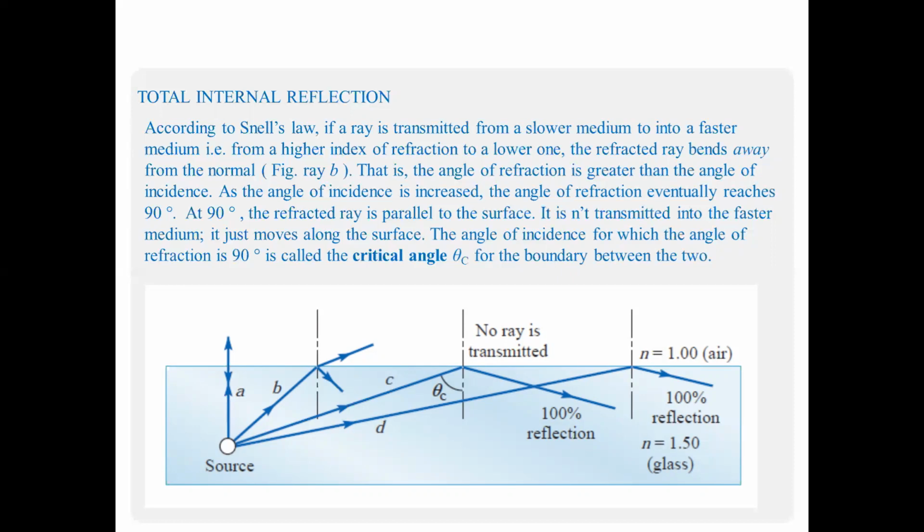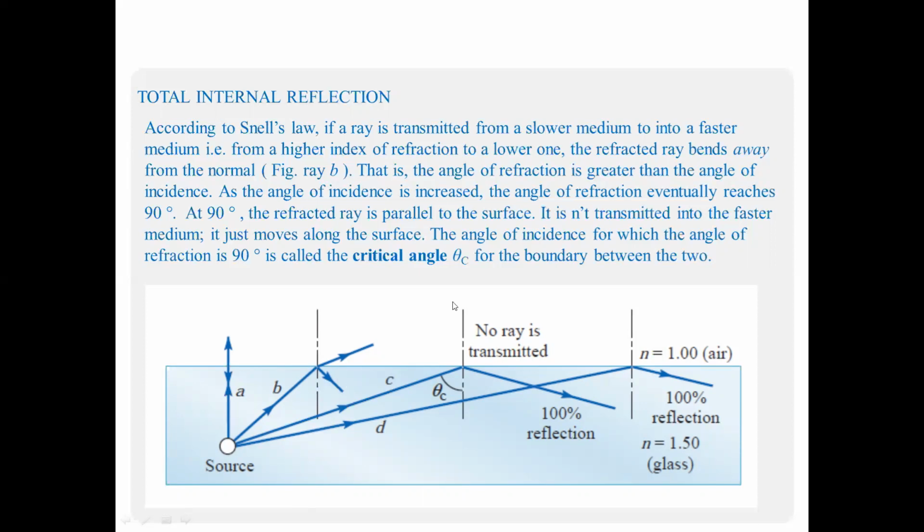This is shown in figure B. In figure A, if the incident angle is 0, then some part is reflected in the same direction and some part is transmitted at a 0° angle. Then the angle of refraction is greater than the angle of incidence. This is shown in figure B.